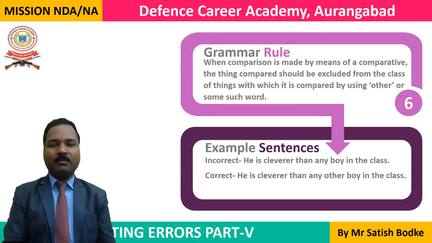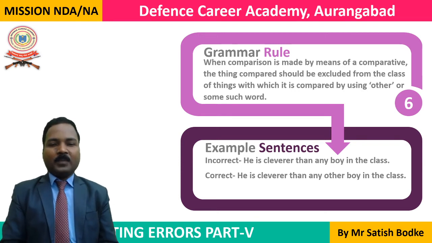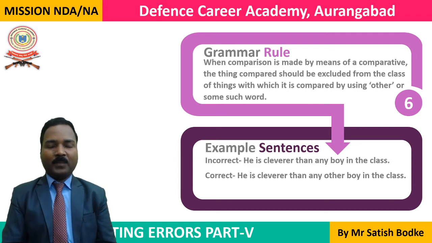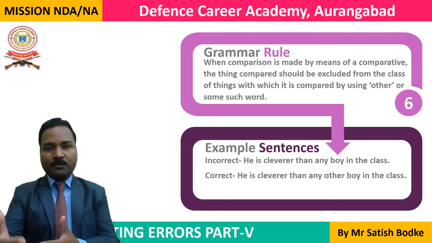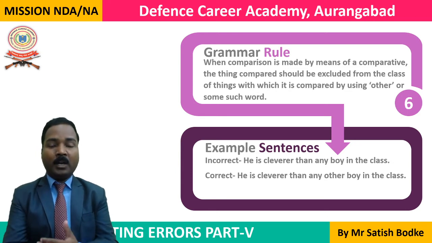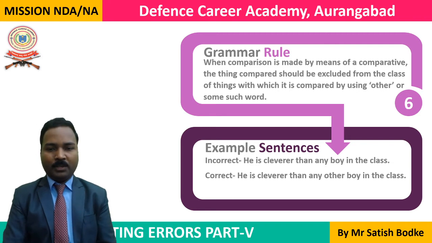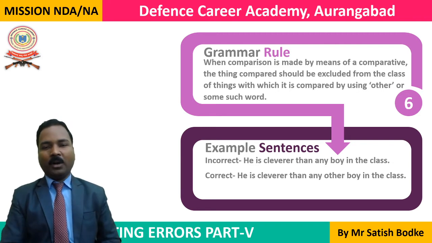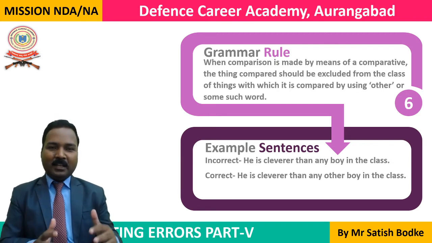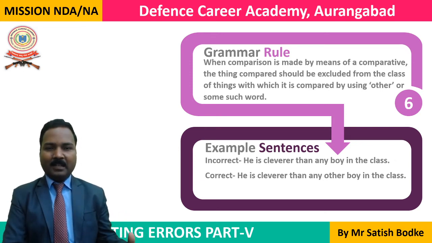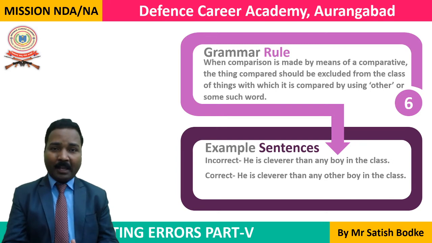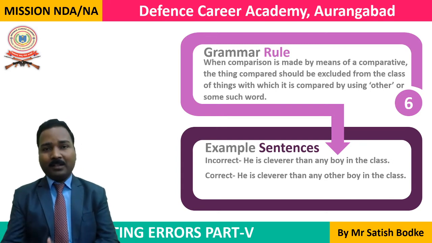In this rule we are going to talk about when comparison is made by means of a comparative. Sometimes while comparing, we use the word other. You will understand more easily by going directly to the example. He is cleverer than any boy in the class. Here his comparison is with any other boy, so the word other should be used there.